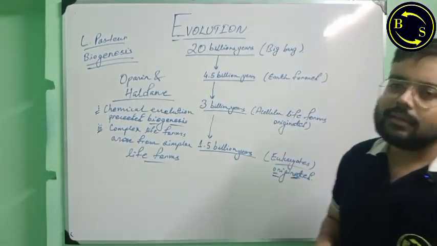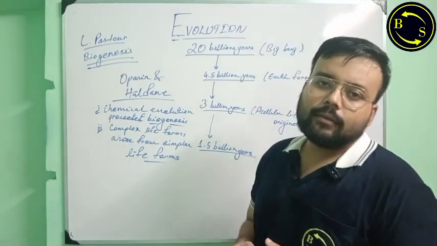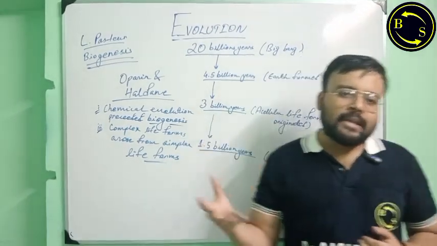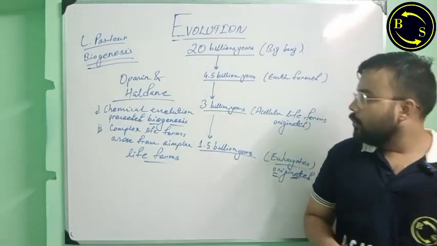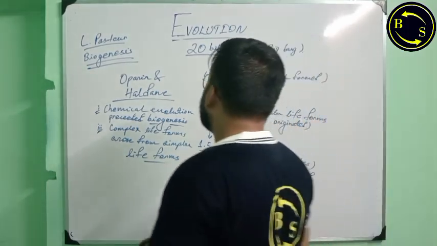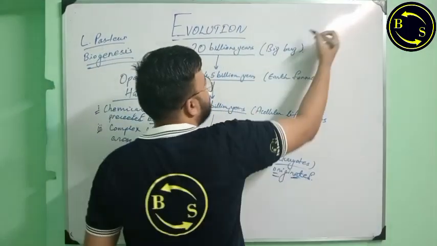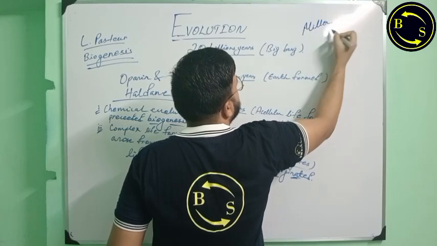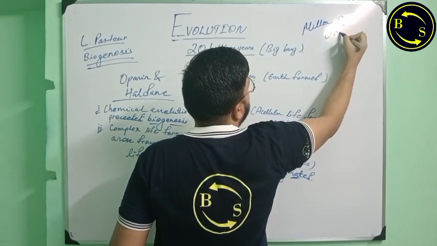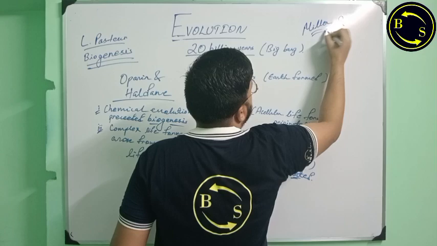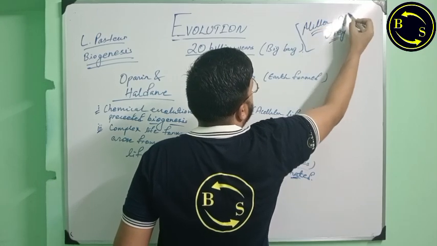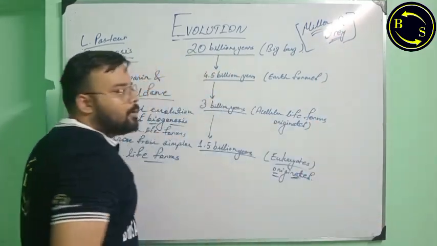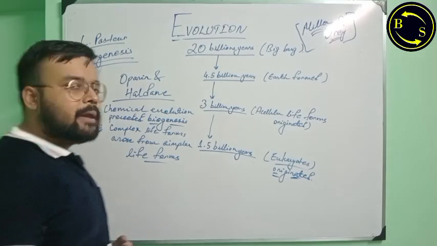There were two other scientists as well, Miller and Urey. They performed a famous experiment.